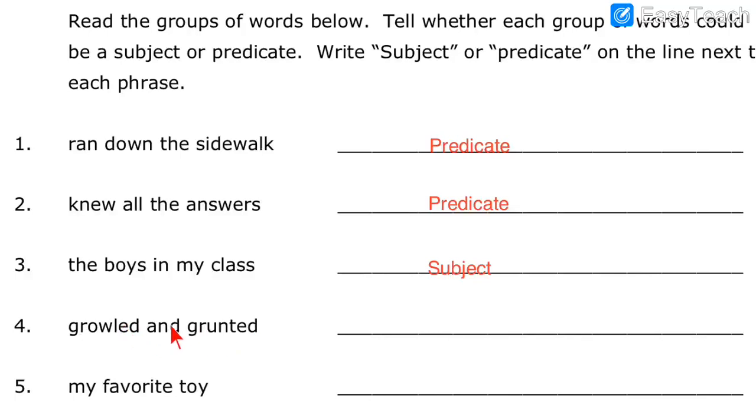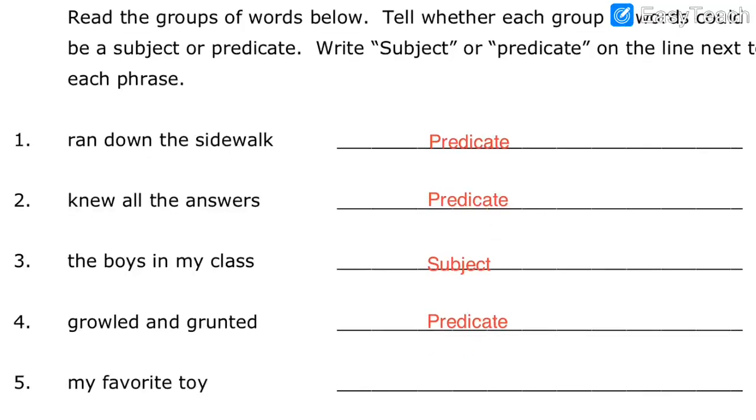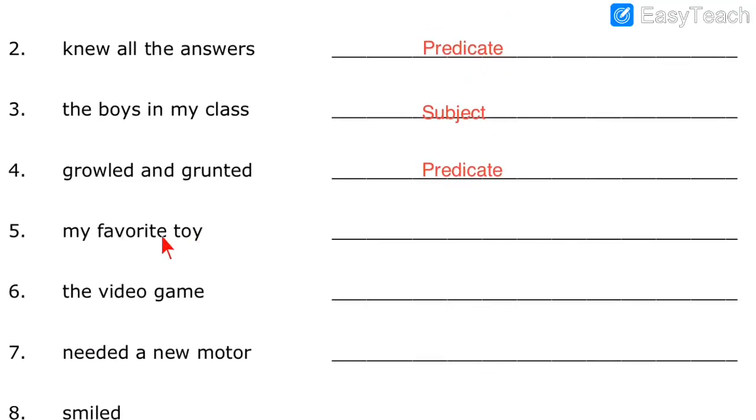Number 4, growled and grunted. Here this is the action, performed by someone, growling and grunting. As these are both verbs, there is no subject over here. Who is growling, who is grunting, we don't know. But the action words are given, growling and grunting. So that is called predicate because these are the verbs. So the answer is over here. The answer is predicate.